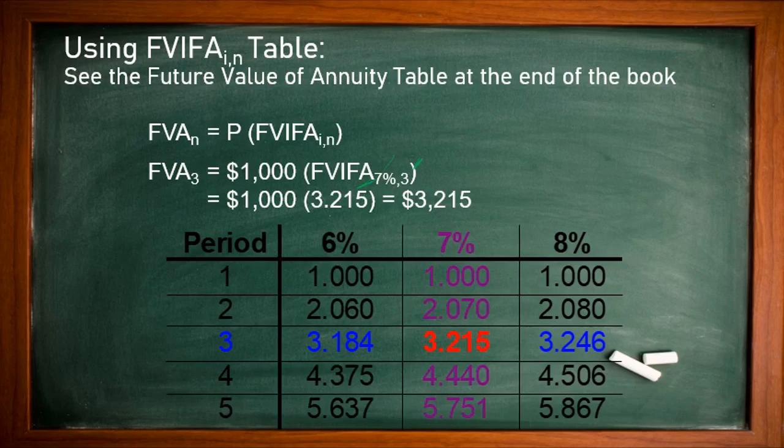We'll put here the formula: 1,000 times future value annuity factor, 7% we need to know. At 3 years you will get the value 3.215. Let us put the value, multiply, then you will get the answer 3,215. This is because of rounding up.